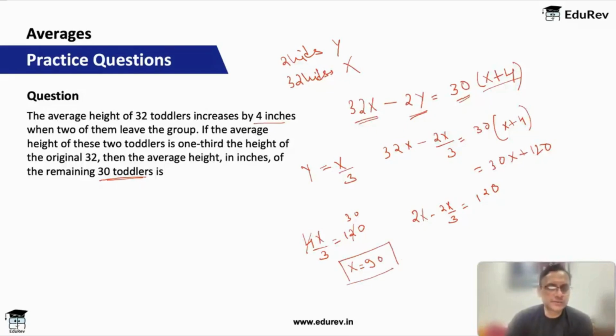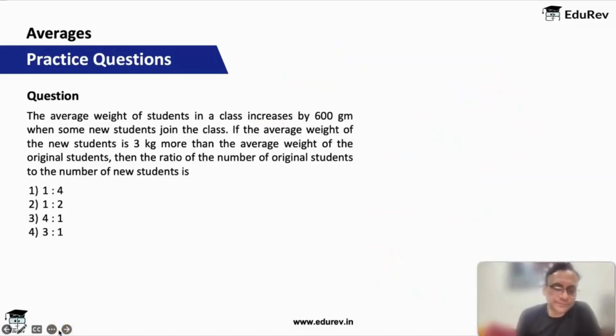And then the question says find the average height of the remaining 30. A remaining 30, I know that it is increased by 4 inches. So it will be 90 plus 4. Answer would be 94 inches. Right? So 94 inches would be the answer for this question. Okay, fine. Let's see the next question.